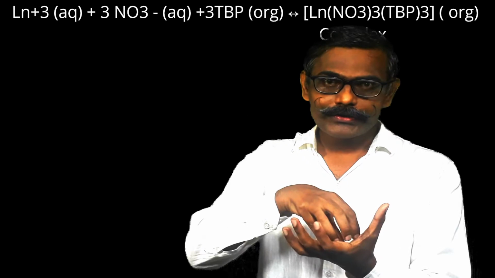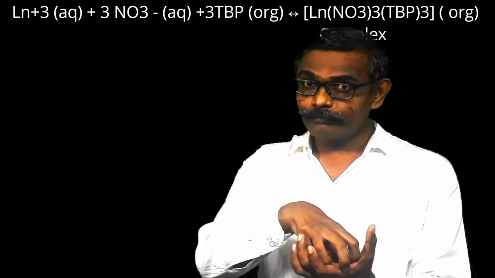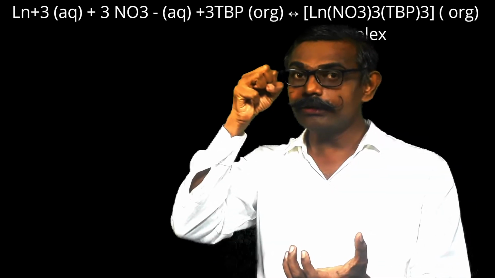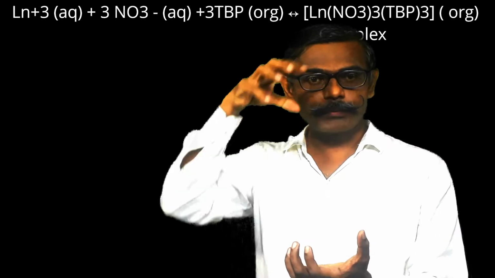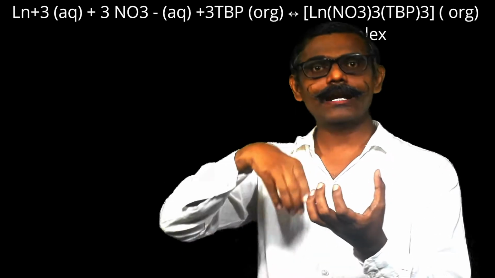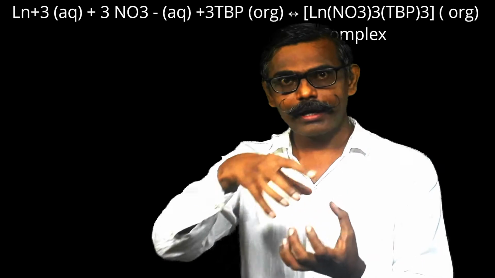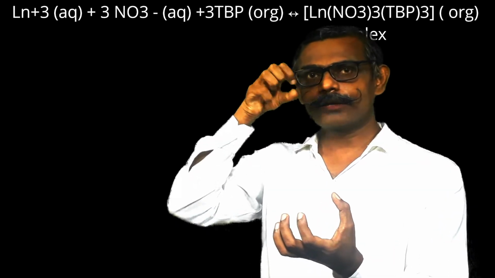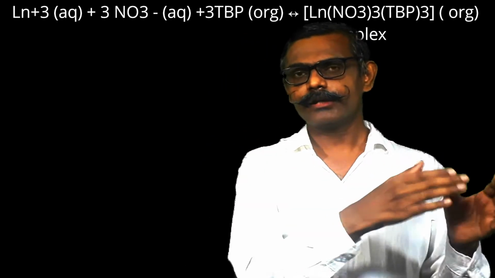The lanthanoids in nitrate form can come into the organic medium. Repeatedly this tributyl phosphate is used, and one time one lanthanoid comes, the second time a second lanthanoid comes. Likewise different lanthanoids can be extracted, the organic medium can be kept separately, and separation of the lanthanoids can be achieved.